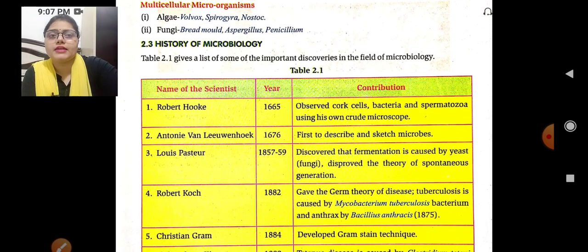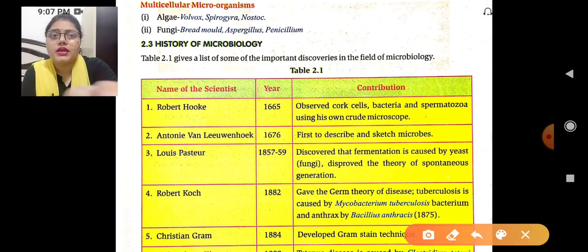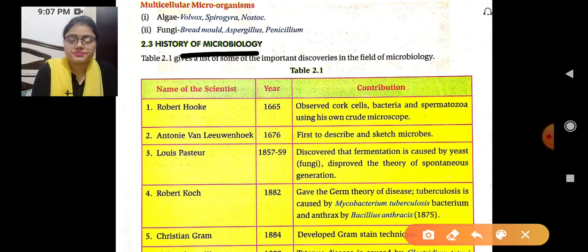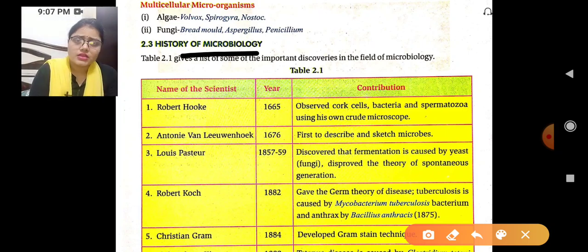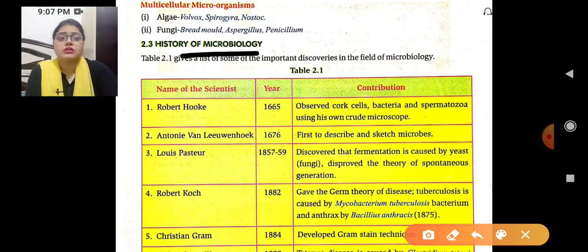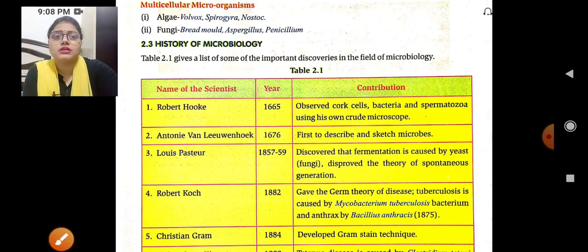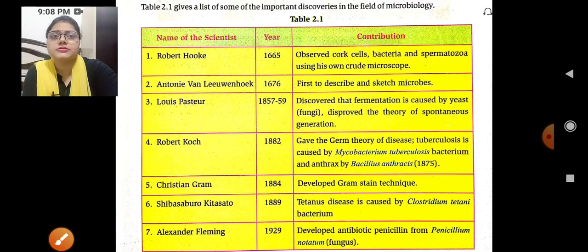Then we are moving ahead with the next topic, and that is the history of microbiology. History of microbiology is about the scientists who gave their contributions, in which year, in what field and in what term. How much their contributions are there in the history of microbiology. So here we are gaining all these achievements. For that, first in this table we are having the names.